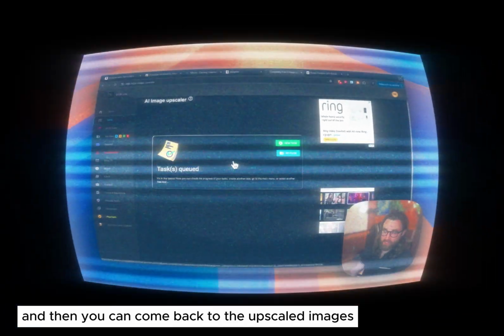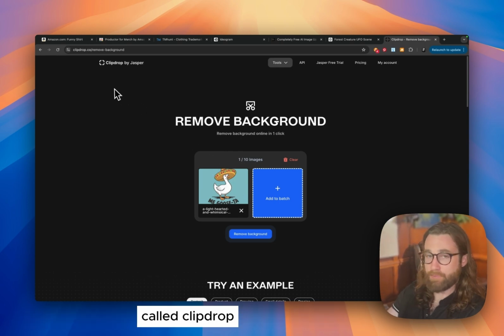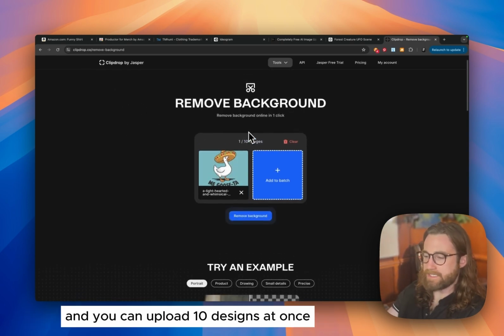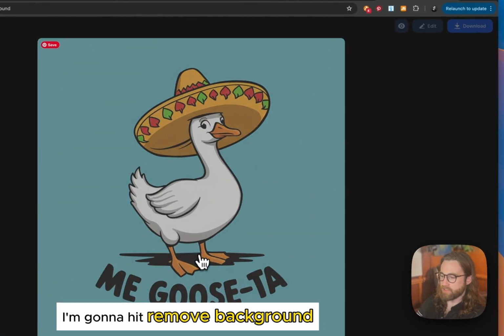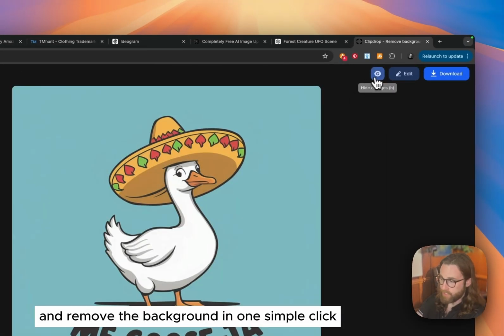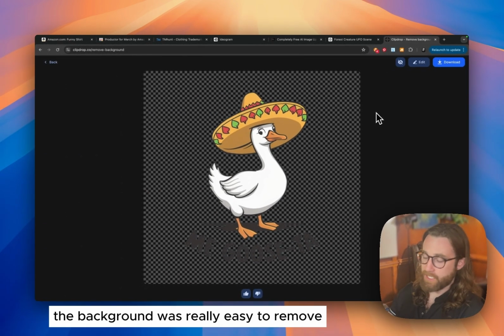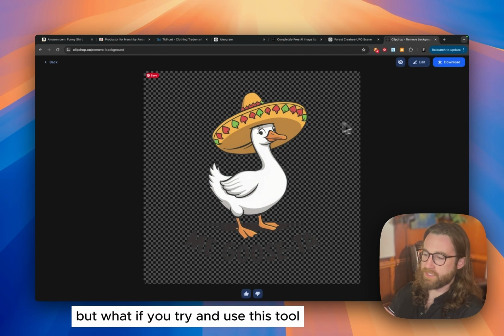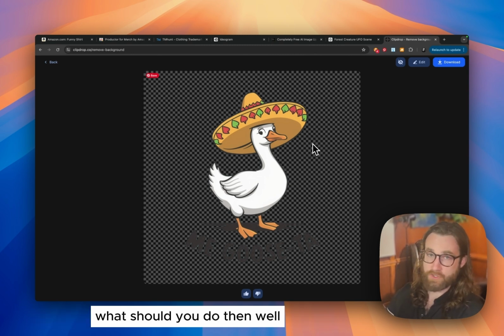Let's use this free tool to remove the background called Clip Drop, and you can upload 10 designs at once. I'm just going to upload this one. I'm going to hit remove background, and as you'll see, it will read the image and remove the background in one simple click. Now this is a basic design. The background was really easy to remove, but what if you try and use this tool and it doesn't remove the background correctly? What should you do then?